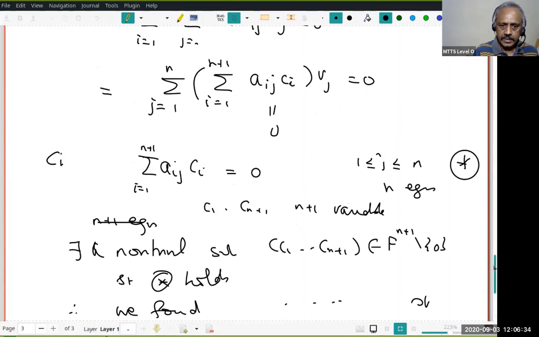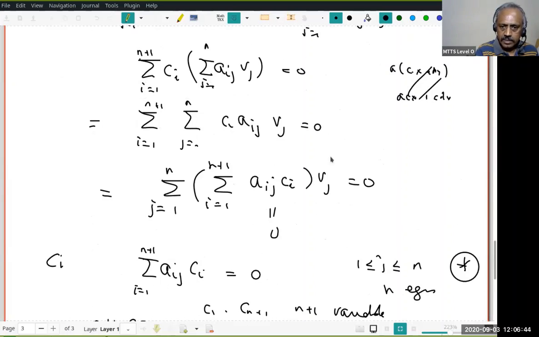You follow that? So we found C1 to Cn such that this is 0. That means this is 0. And therefore this multiplied by Bj is 0. But then this summation can be rewritten like this, Ci. But Ci can be taken out. That is, summation j equal to 1 to n Aij Bj is 0. But this is your Wi. Therefore, what do you think I have proved? I have proved summation i equal to 1 to n plus 1 Ci Wi is 0.